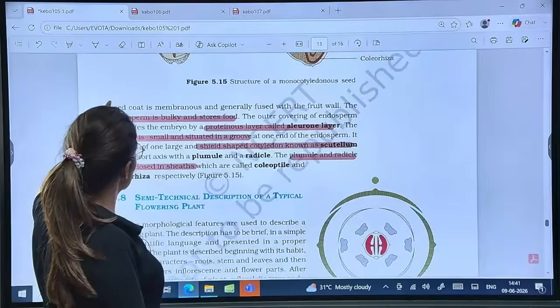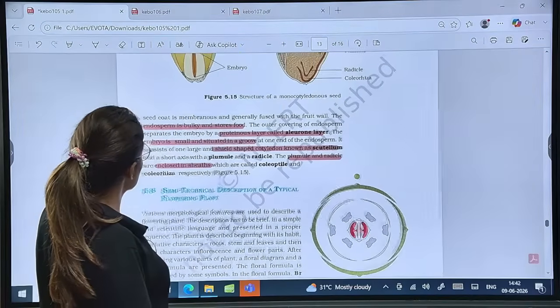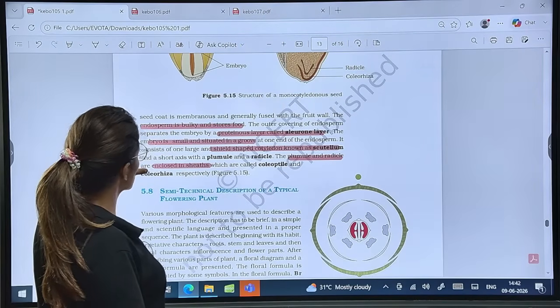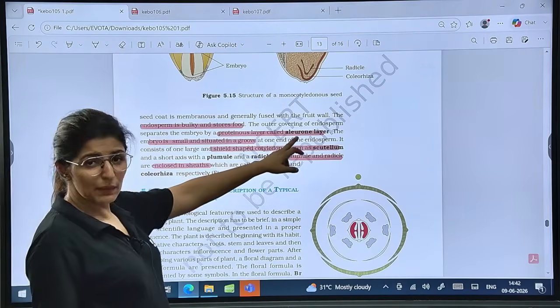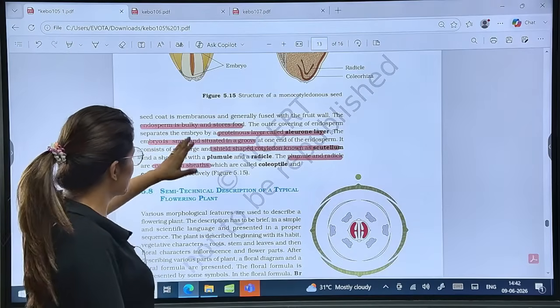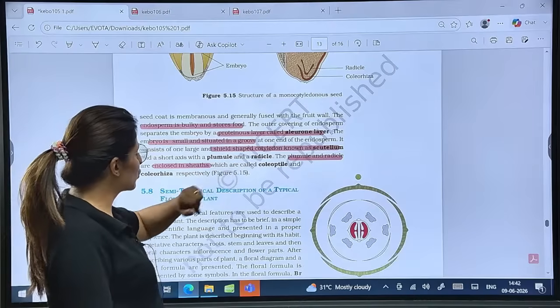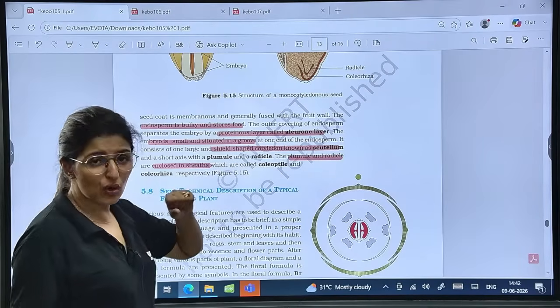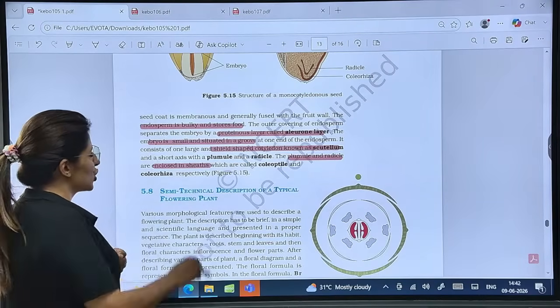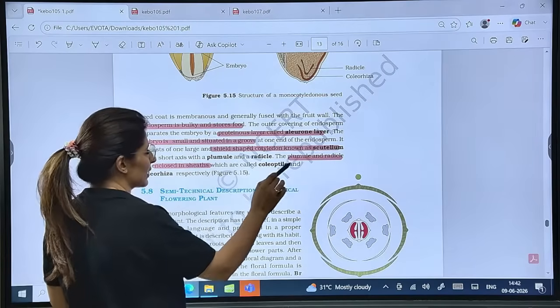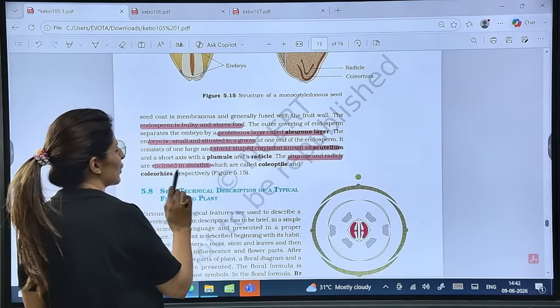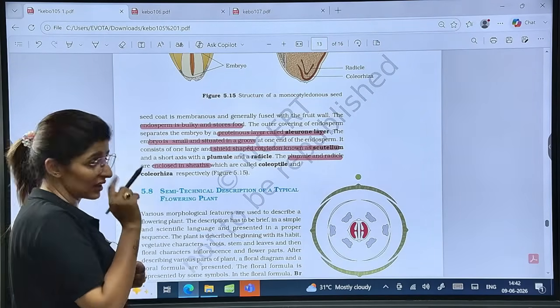So see, what is endosperm here? Endosperm is bulky and stores food. Proteinaceous layer made up of aleurone layer. Embryo small and situated towards a groove, and a shield-shaped cotyledon known as scutellum. Short axis with plumule and radicle. Plumule and radicle enclosed within sheaths, which are absent in dicot.